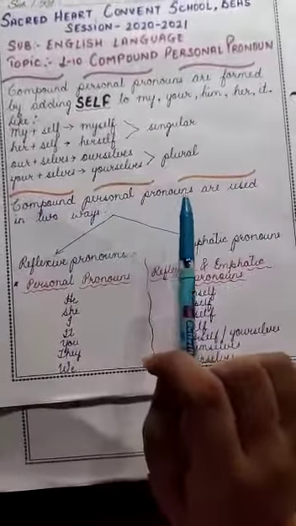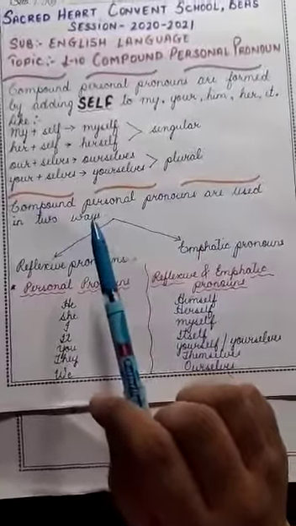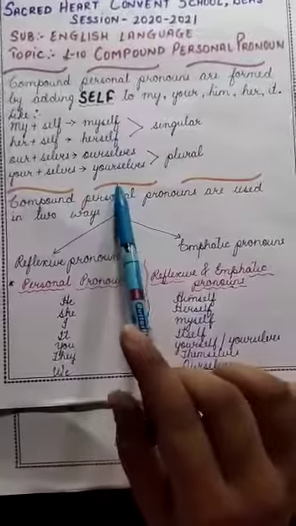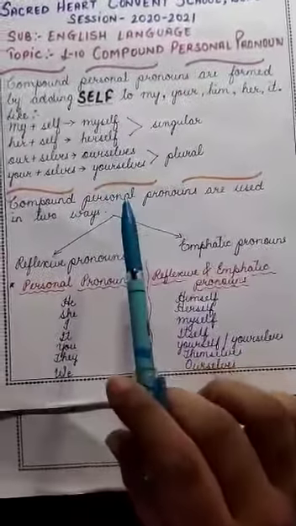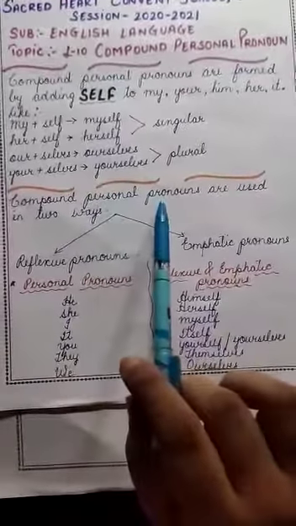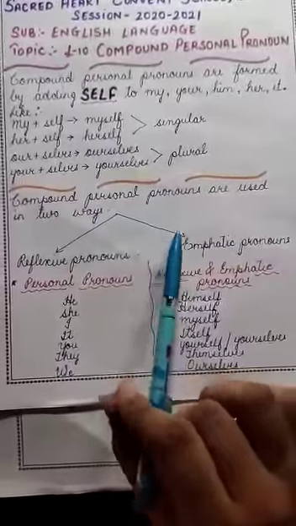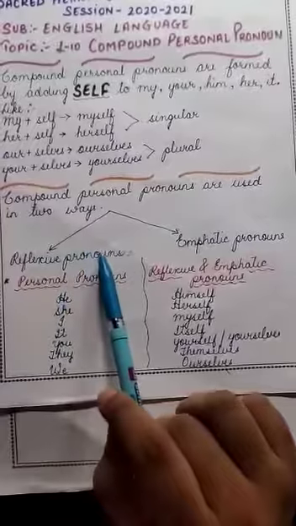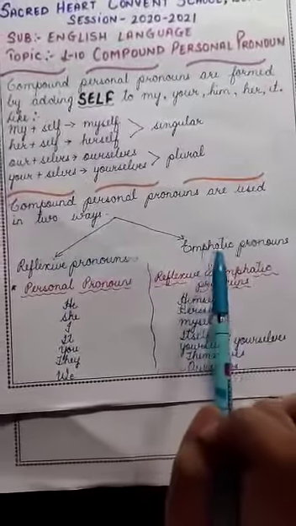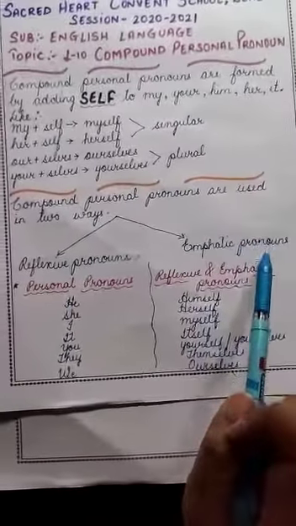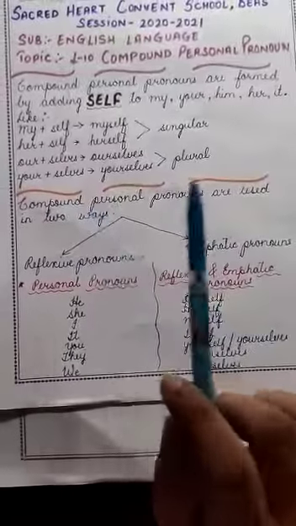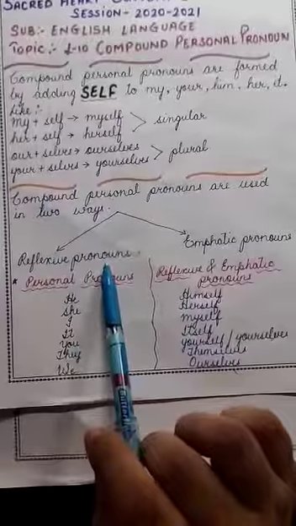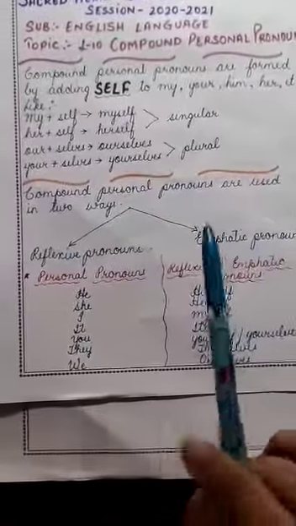compound personal pronouns are used in two ways. Now, what are the ways in which these words are used? What are those two ways? The first is reflexive pronoun and the second one is emphatic pronoun. I repeat once again: the two ways of using compound personal pronouns are reflexive pronoun and emphatic pronoun.